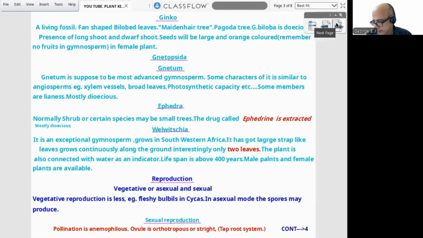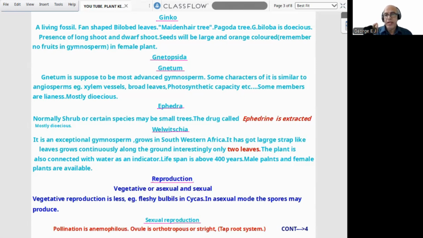It is reproduction. Reproduction as usual has 3 types: vegetative, asexual, and sexual. Vegetative reproduction is comparatively less, preferably like fleshy bulbils in Cycas. Now, in the sexual mode, spores may be involved, spores may be produced. Now comes sexual reproduction.